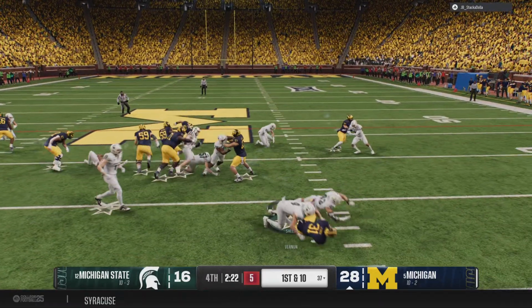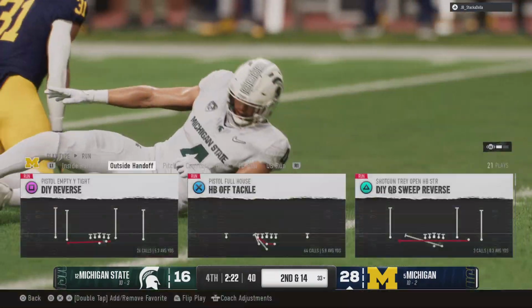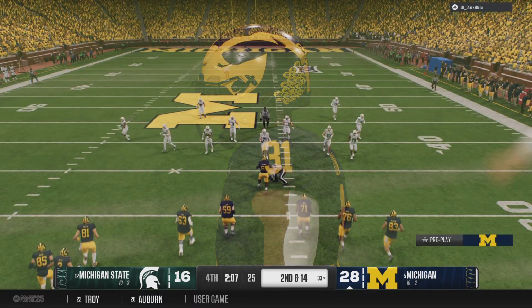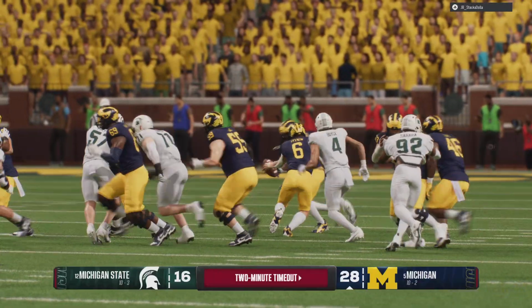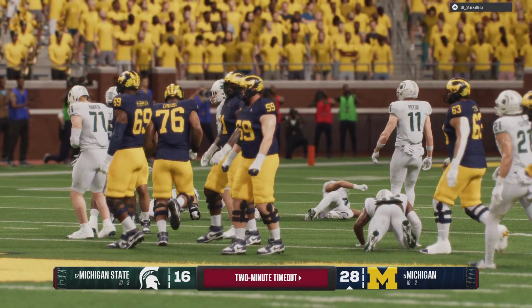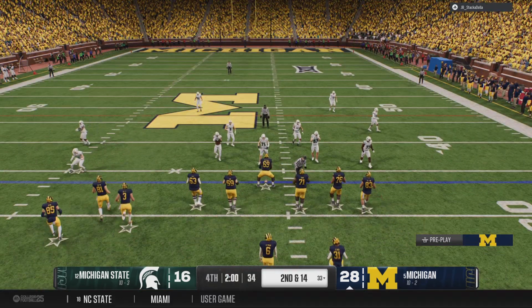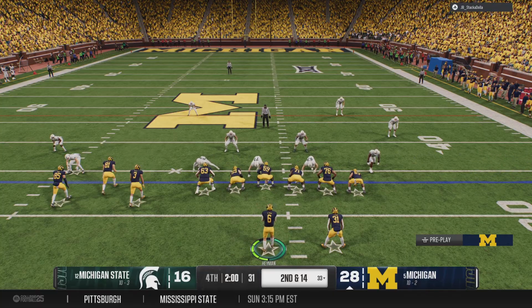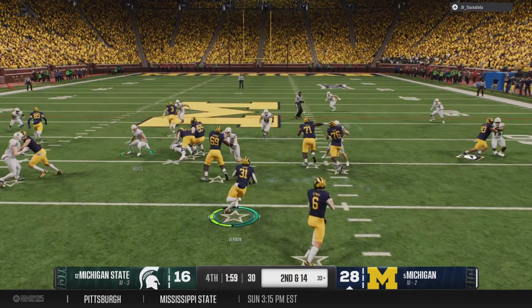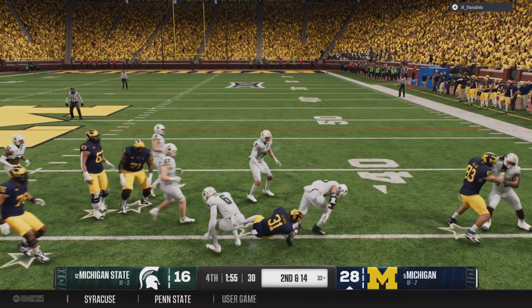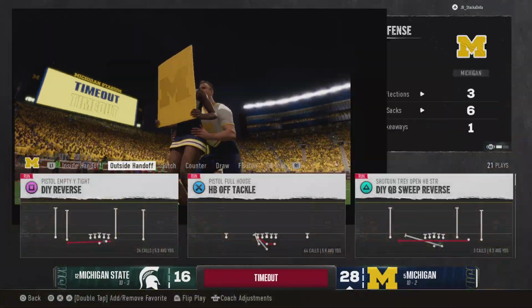On first down, why not keep it on the ground? They tackle him behind the line, a loss of 4. Boy, these obvious running situations are very tough when you're working with the lead late in the game because you know the defense is going to stack the line of scrimmage, make it as difficult as possible for you to run the football. So nice job there by the defense. They're trying to punch that ball out, do anything they can at all to get the ball back. And the sophomore able to bring him down quickly.